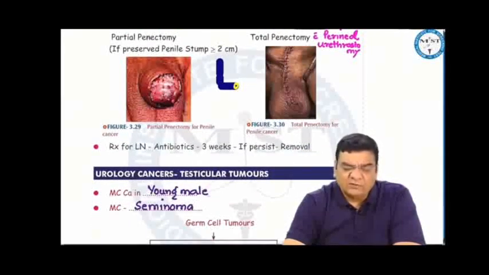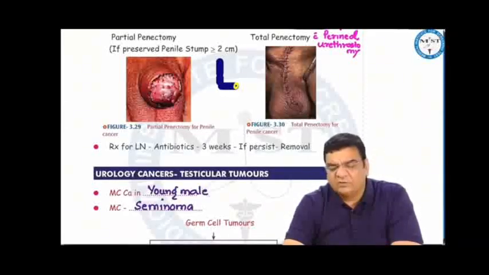And for inguinal lymph nodes, first we give a 3 weeks course of antibiotics. If the lymph nodes were enlarged because of infection, they will regress with antibiotics, but if they persist, that means they are because of tumor, so we do removal of these lymph nodes.